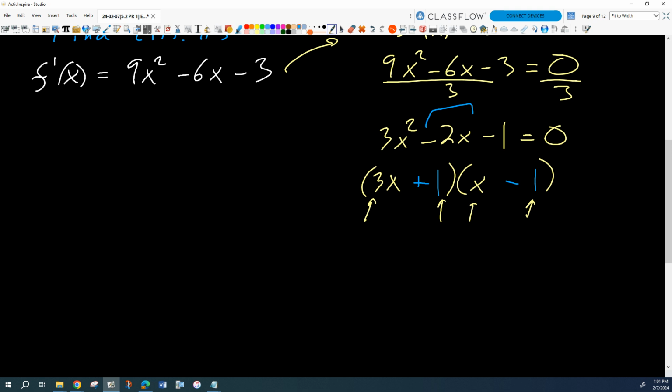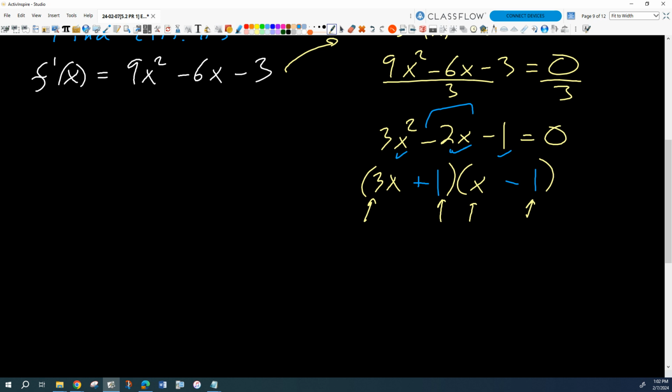And so then, that's the way it seems like it would work, then just FOIL it and see if it does work. Do the cross terms work? 3x squared minus 3x plus x gives me -2x and then -1. So yeah, we got it factored. You see my point there, how quick it is?